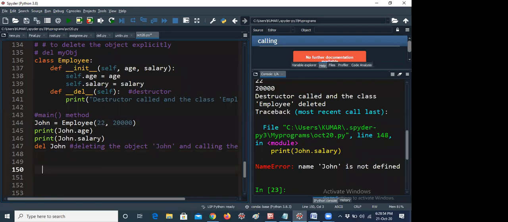After completion of John, that means with respect to John only, it will be deleted. With respect to John, you cannot call anything. So this is nothing but a destructor, guys.